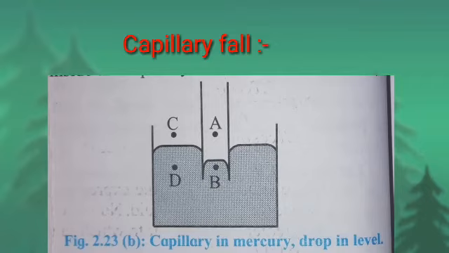Thus, in order to maintain the same pressure, the mercury in the capillary falls down out of the capillary. Because of this, there is a drop in the level of mercury inside the capillary tube.